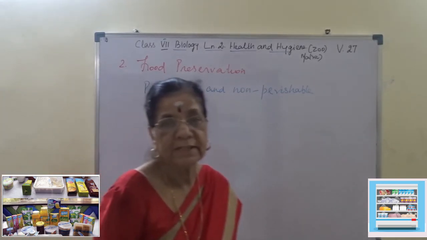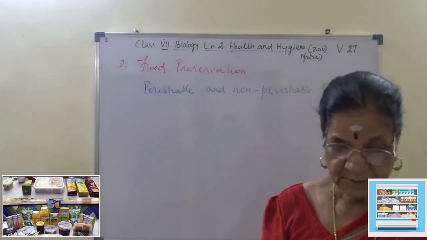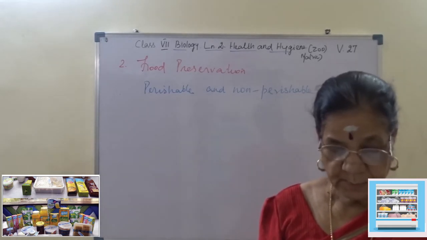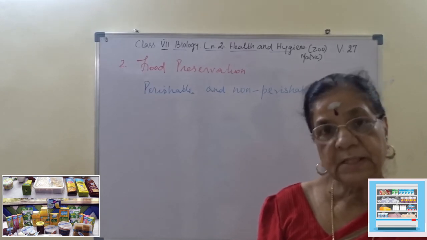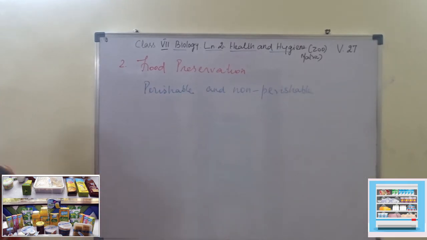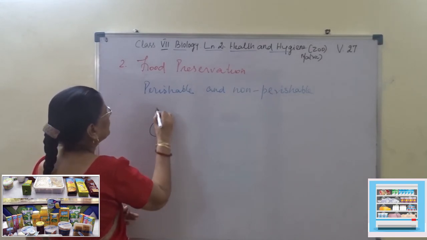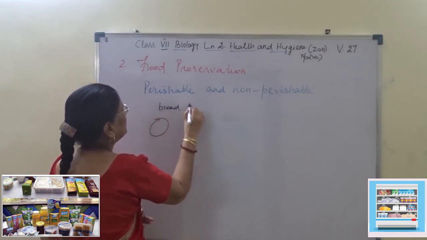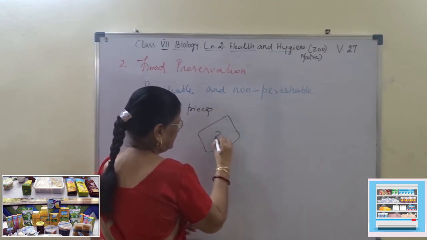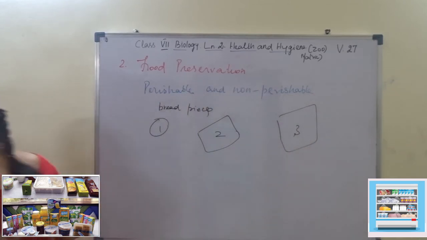Then there is an activity. Take a slice of bread and break it into 3 pieces. Keep one part in the fridge, one part in a tightly closed box, and the third part in the open air. You take 3 bread pieces: this is 1, this is 2, this is 3.